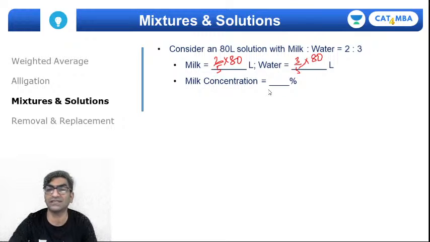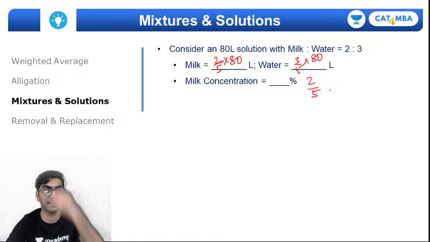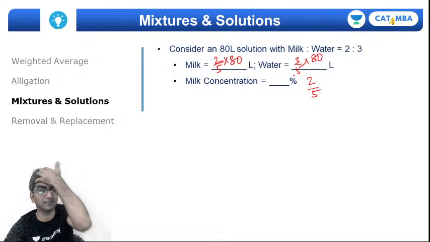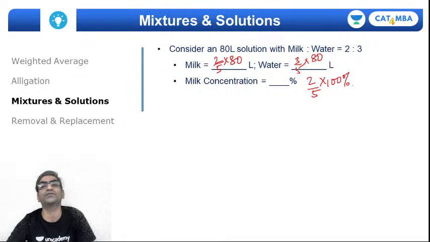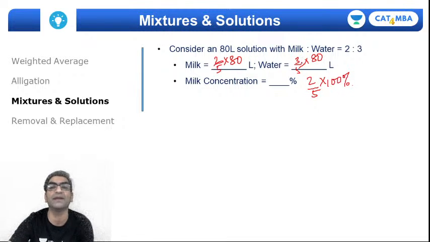If I want the concentration, I could still use parts of a whole. I could still do 2 out of 5 is milk. But for concentration, since I'm converting into a percentage, I'll multiply it with 100%, right? So milk concentration is 2/5 of 100%. Water concentration would be 3/5 of 100%.